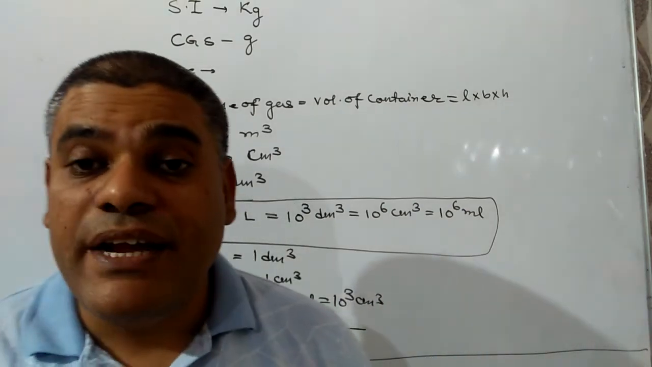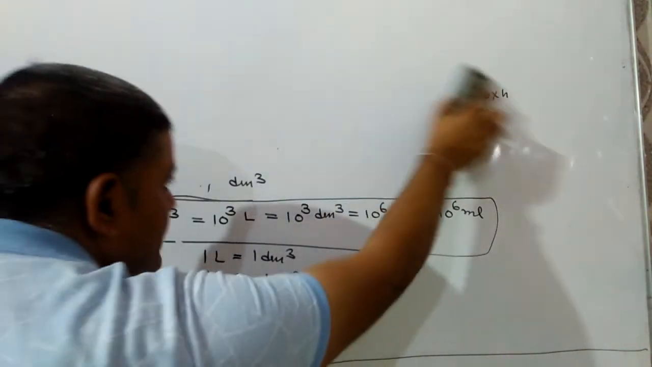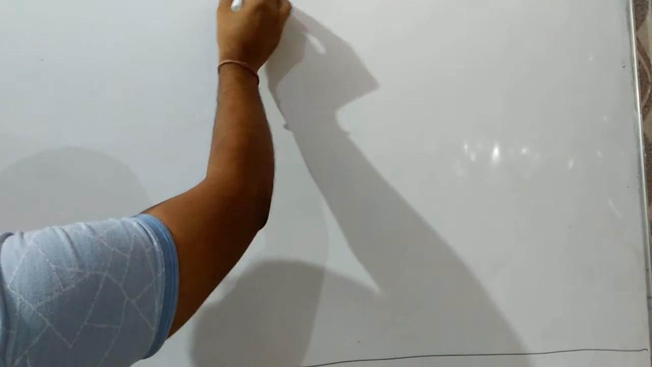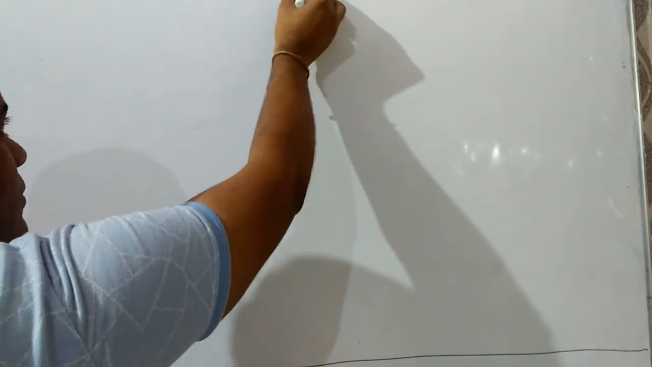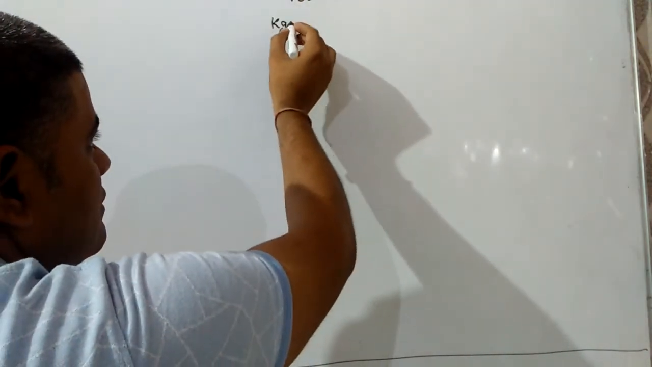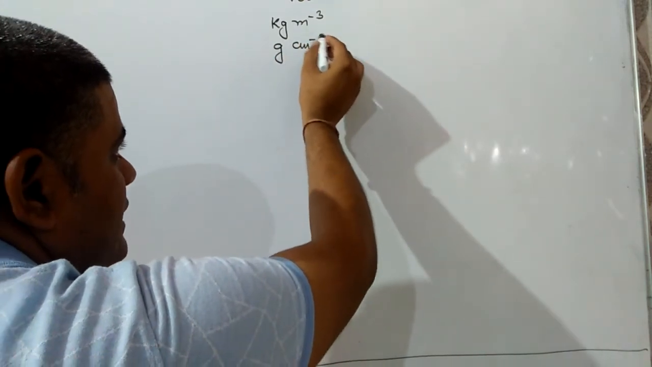Now, the next property we are going to discuss, that is a very important one, and that is the density. Density may be defined as ratio of mass with the volume, mass upon volume. Its SI unit will be kilogram per meter cube, and CGS unit will be gram per centimeter cube.